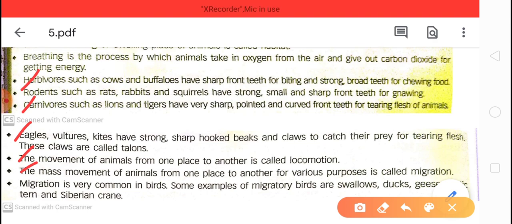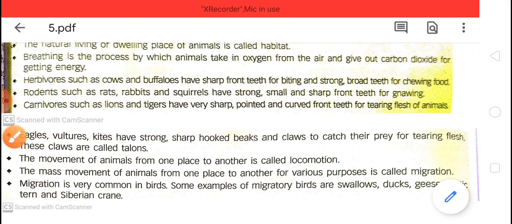But when mass movement, means large numbers of animals move from one place to another place for various purposes like in search of food, in search of safe breeding places, and to avoid harsh climatic conditions, means extreme climatic conditions, that movement of animals is called migration. Migration is very common in birds.